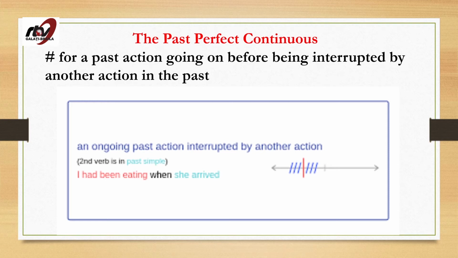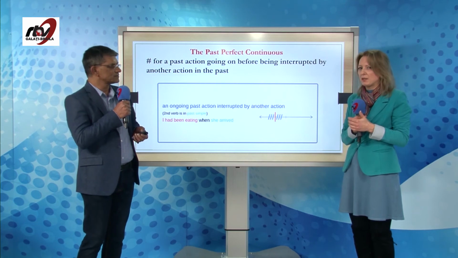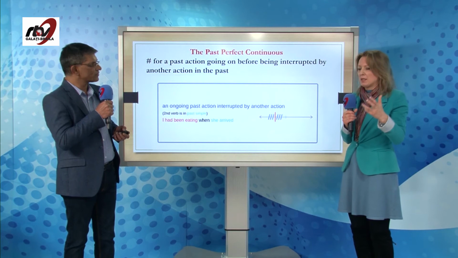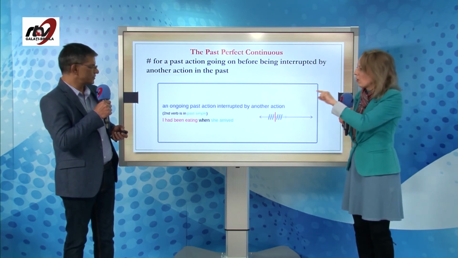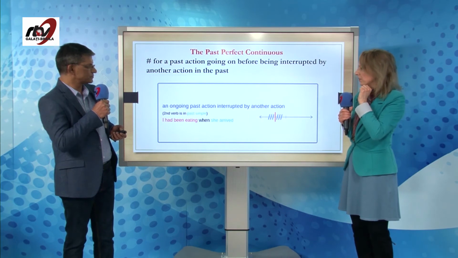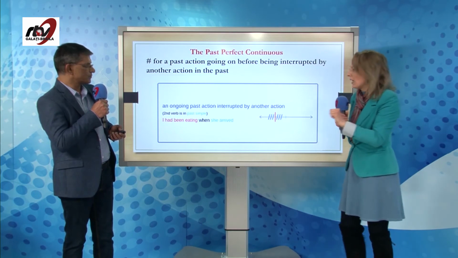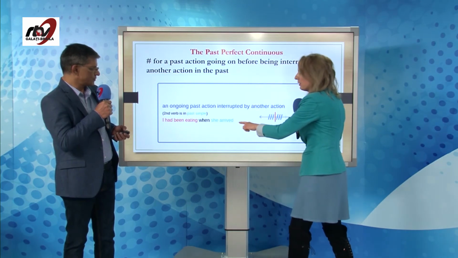We use it for a past action going on before being interrupted by another action in the past. So there is an action that was going on in the past, okay, for some time. For example, an ongoing past action interrupted by another action. For example, the second verb is in past simple. Let's see. I had been eating when she arrived.